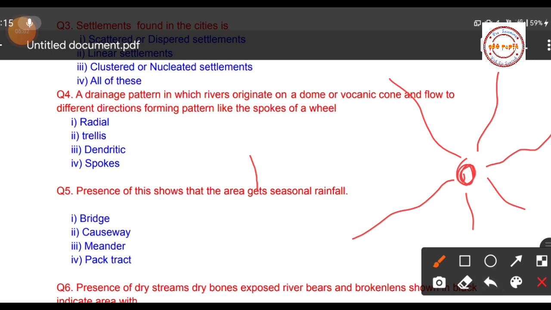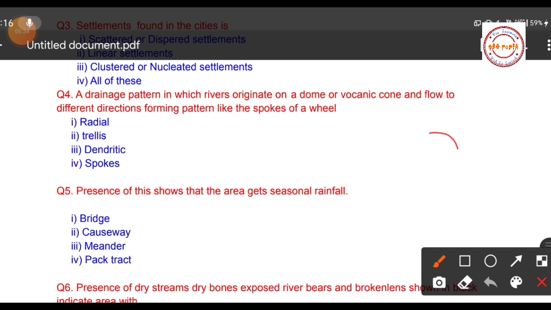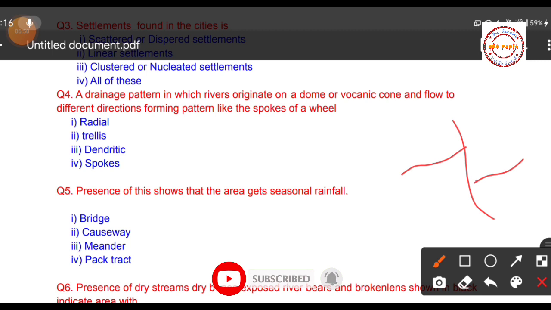Here we have options: first, radial; second, trellis; third, dendritic; and fourth, spokes. The correct answer is radial pattern. The drainage pattern is like this. Then this is dendritic. And if streams or tributaries join the main river at an angle of 90 degrees, then that is trellis. But for this question, your correct option is radial, the radial pattern.